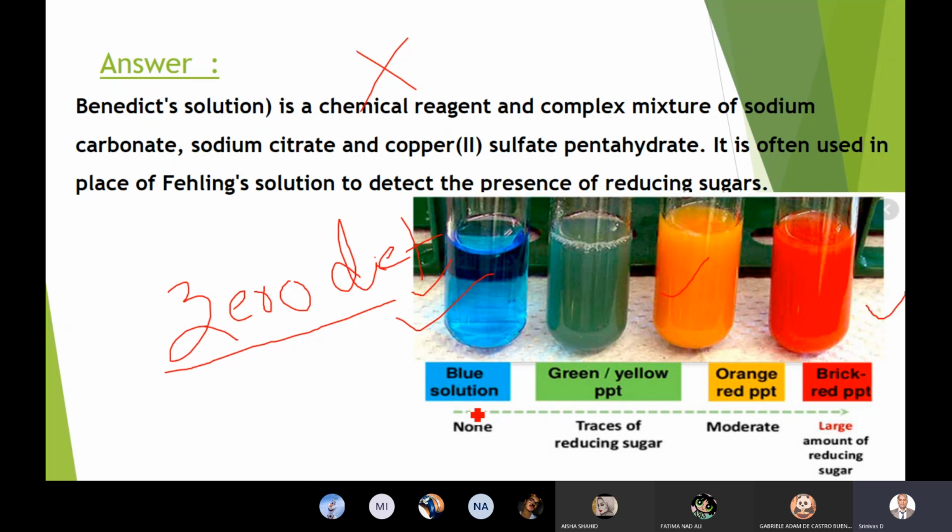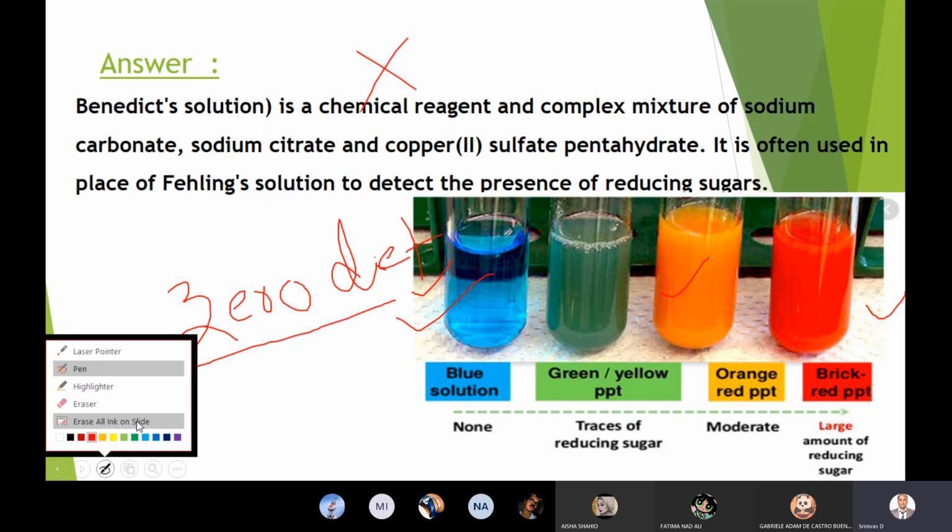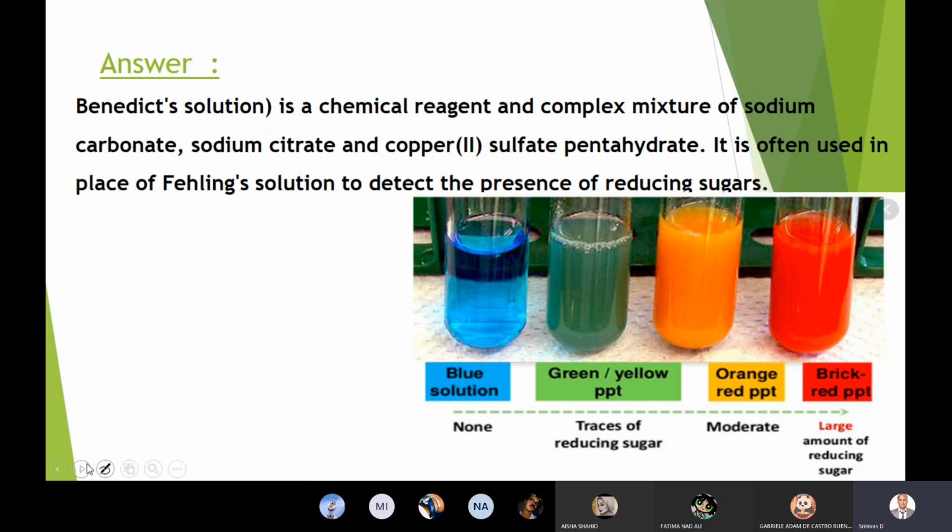And both are initially blue in color, before you perform a test. But after you perform the test, the color change is the same, but the chemical composition is different. Their action is almost the same, but the chemical composition is different. That's it.